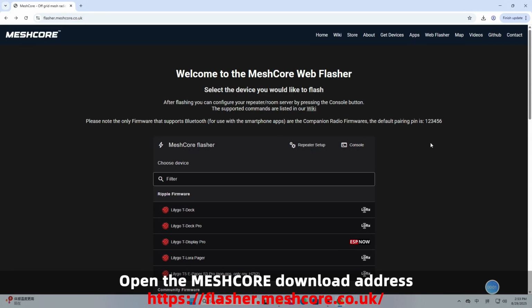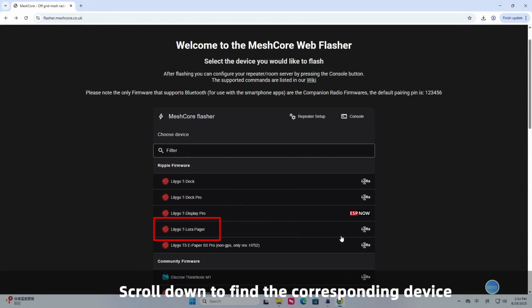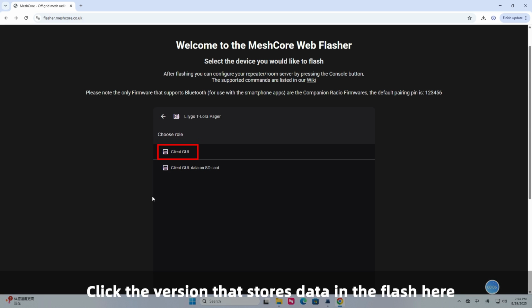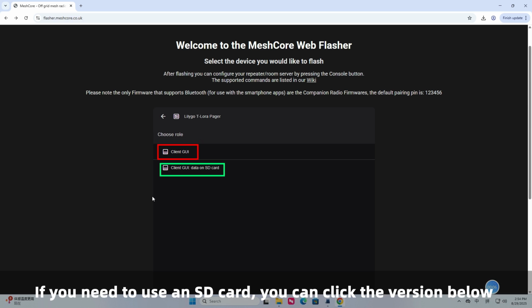Open the Meshcore download address. Scroll down to find the corresponding device. Here, T-LoRa Pager is used as an example. Click the version that stores data in the flash here. If you need to use an SD card, you can click the version below.